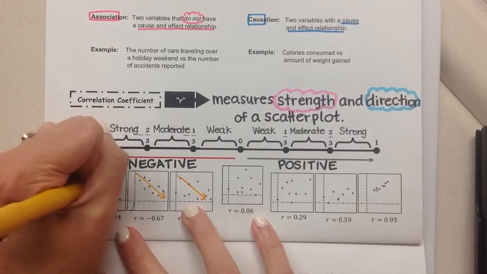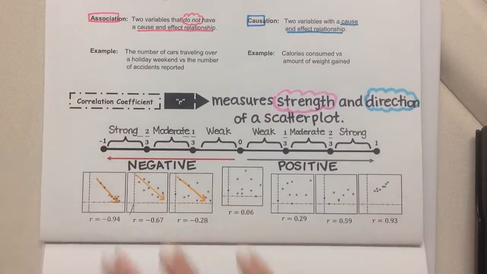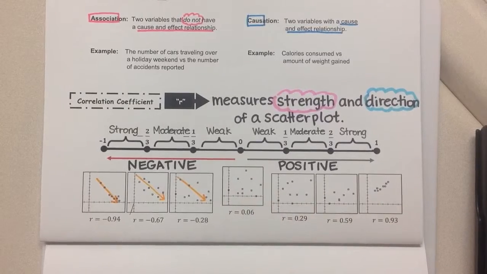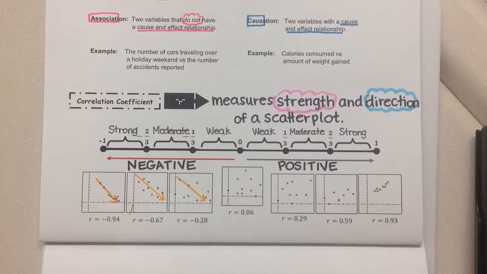And then here we have a strong correlation coefficient, because that scatter plot is now starting to really get close to being in a straight line. Here in the middle, 0, that's no correlation. It's not positive, it's not negative, those are random points all over the place.